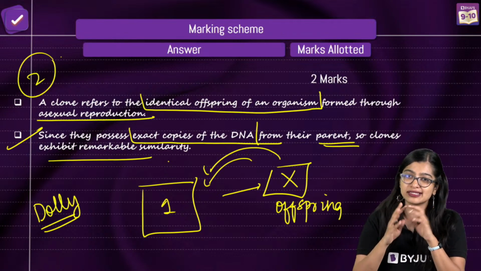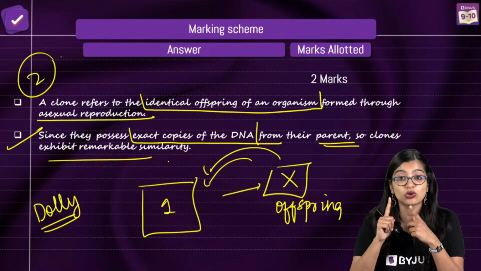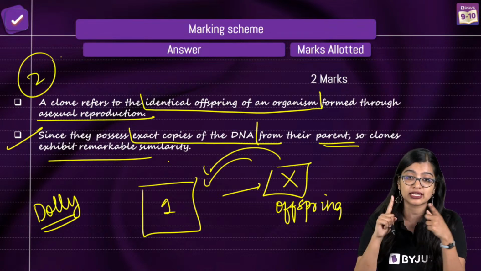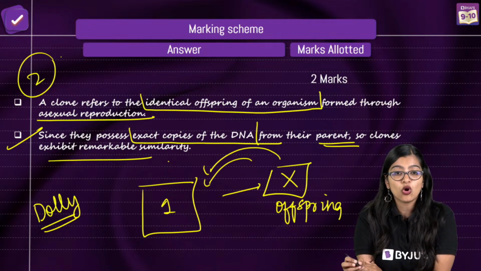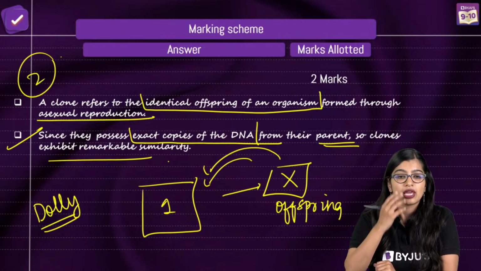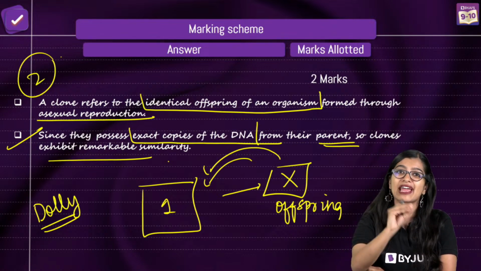Mainly in subjective questions, what all of you should understand is how to write the answer. I cannot stop stressing on it. A clone is a daughter cell with negligible variation. Is my answer correct? More than daughter cell, I'll say write offspring.